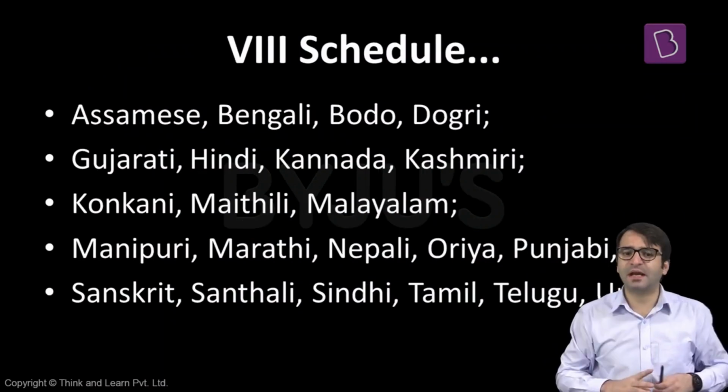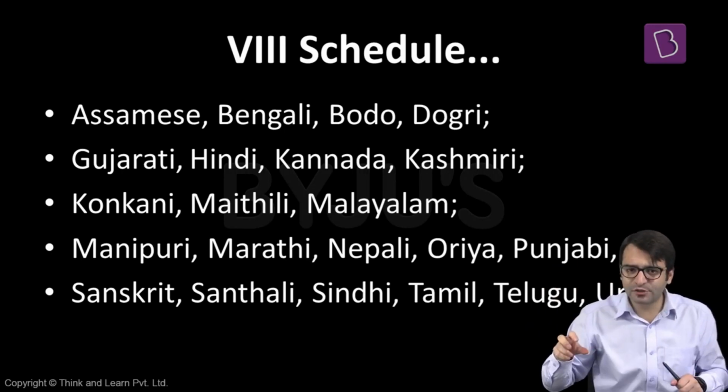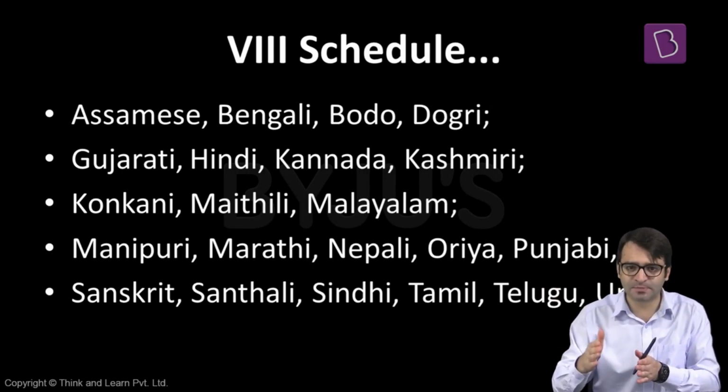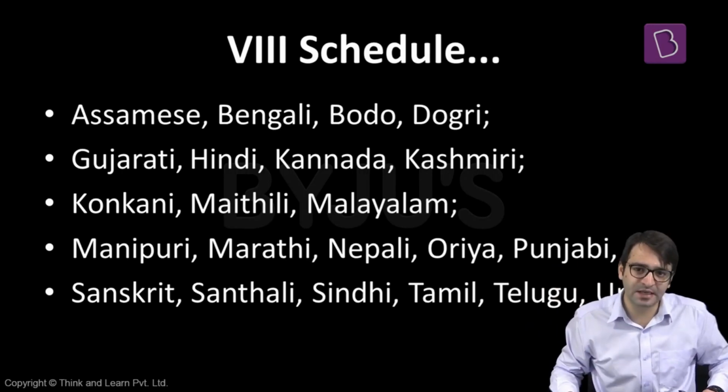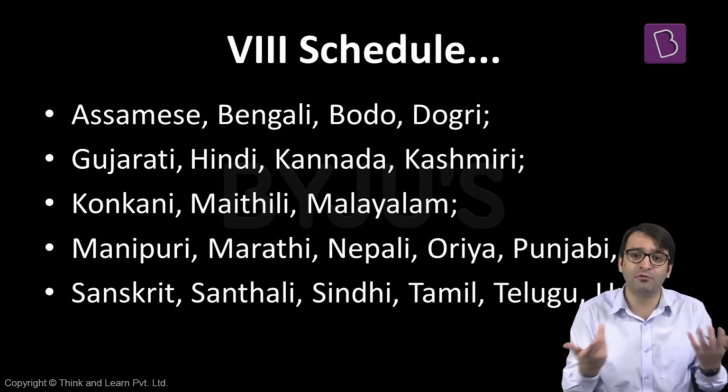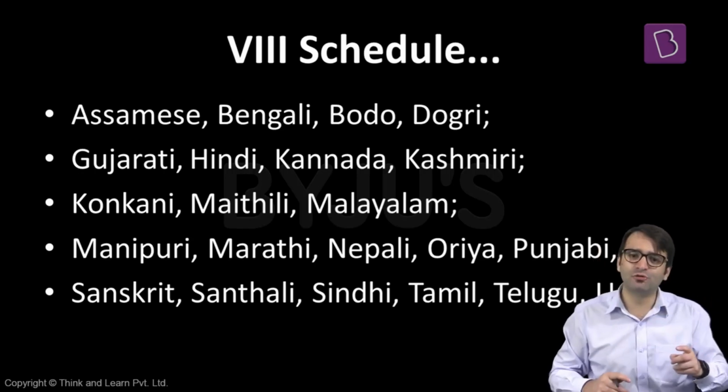So in this chapter, languages, what is it that we have discussed? We discussed the official language of the center, the official language of the state, what is the language for the judiciary and the text of the laws passed by the parliament and the state legislature, and we also discussed the special directives concerning languages in this country. Then we talked about the Official Languages Act, endangered languages, classical languages, and whether or not we have a concept called minority language in this country. Now let me take you to Schedule 8 of the Indian Constitution.